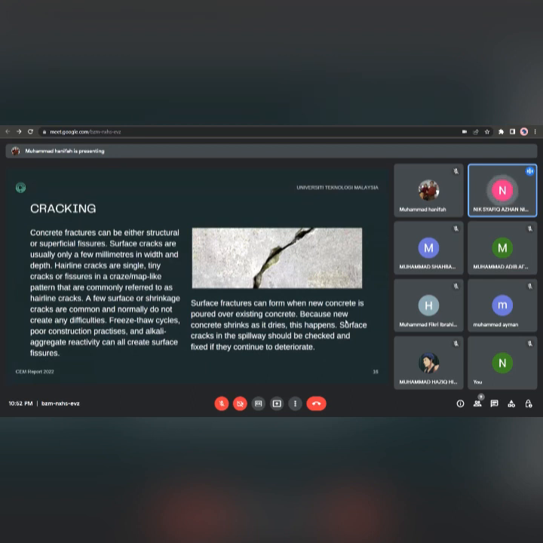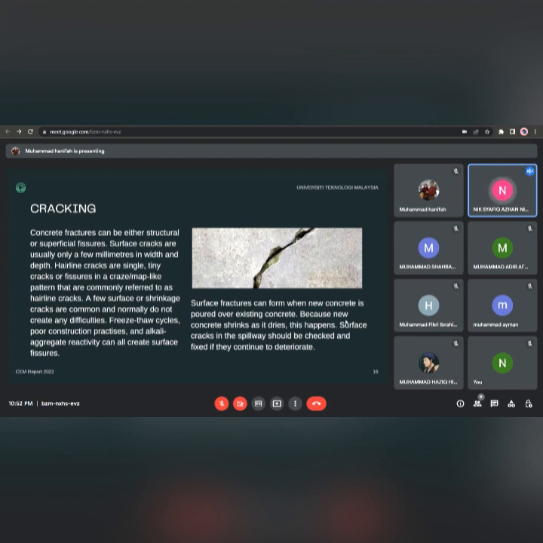Next is cracking. This is the photo of cracking. Concrete fractures can be either structural or superficial fissures. Surface cracks are usually only a few millimeters in width and depth. Hairline cracks are single, tiny cracks or fissures in a crease map-like pattern that are commonly referred to as hairline cracks. A few surface or shrinkage cracks are common and normally do not create any difficulties.